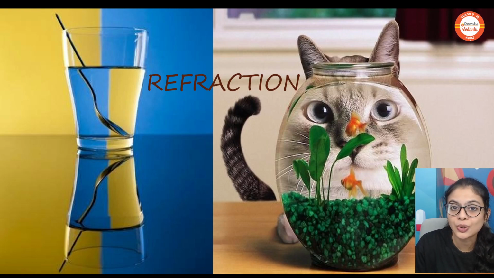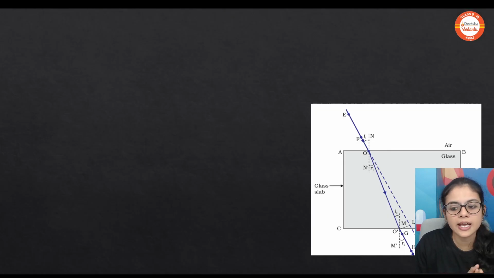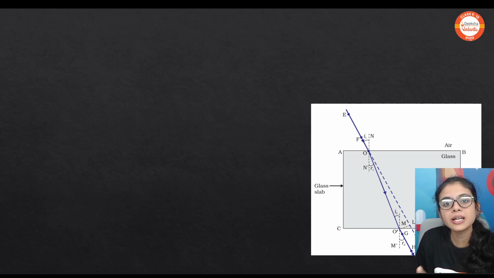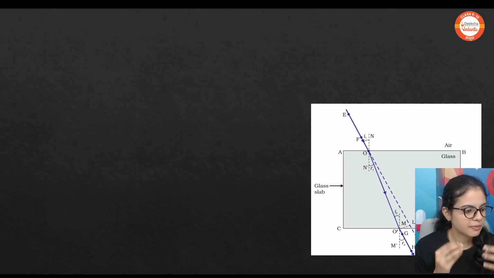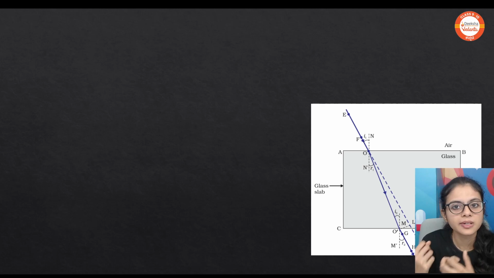Now let's enter into refraction. How does refraction occur? Right? So see here. When does refraction occur? Mainly it occurs when the light ray is changing its medium. It's moving from one medium to another medium. Only at that point, at that time, we can see refraction. Clear? So what are mediums? It may be air medium, water medium, glass medium, or different kinds of medium.